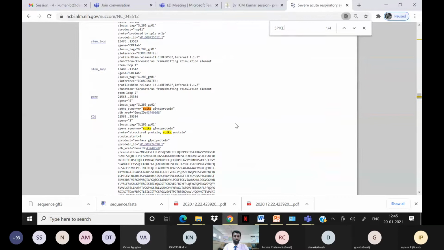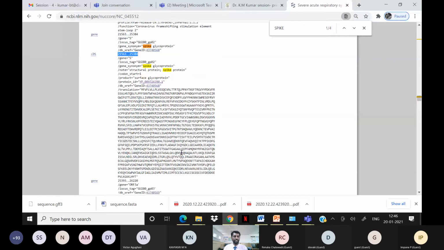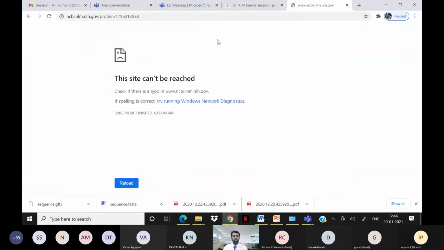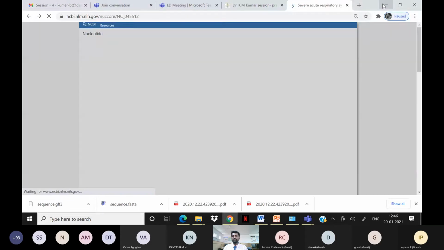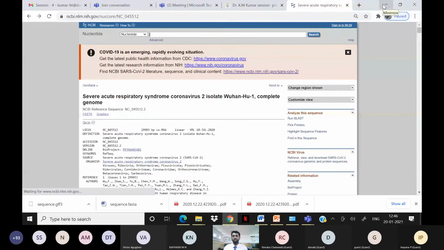If you search for spike here, you can see on this page, the complete genome page, the spike glycoproteins are listed, and also genes like coding DNA sequences. For example, here the coding DNA sequence is here, right? So if you give these regions in the IGB tool, you can directly get the particular regions, the sequence and their details. Still, if you want to download the protein sequence, you can click on this protein ID. It will take you to another database where we can get the protein sequence. Okay. So these are the things that can be done in the IGB tool.